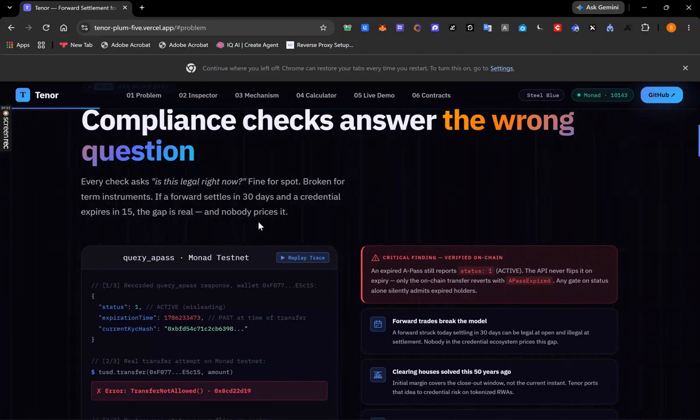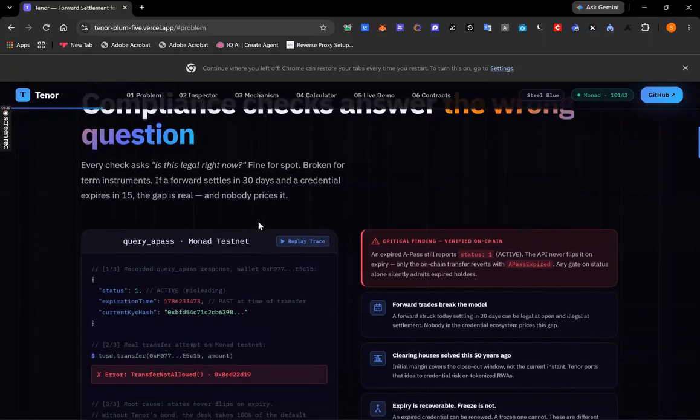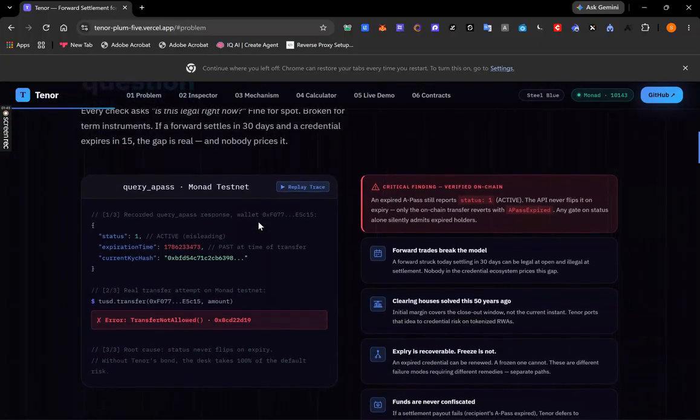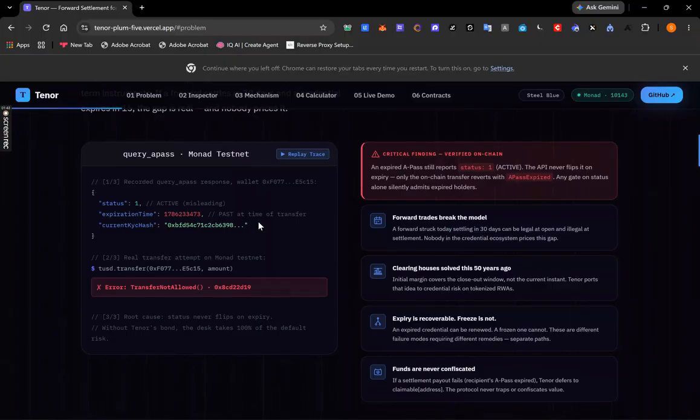It breaks the instant an instrument has a term. A forward struck today, settling in 30 days. Buyer's credential expires in 15. Legal when it struck. Illegal when it settles. Nobody prices that gap. And when it happens, the standard response is to freeze the position. It protects the protocol and leaves the counterparty who did nothing wrong holding locked capital with no resolution and no